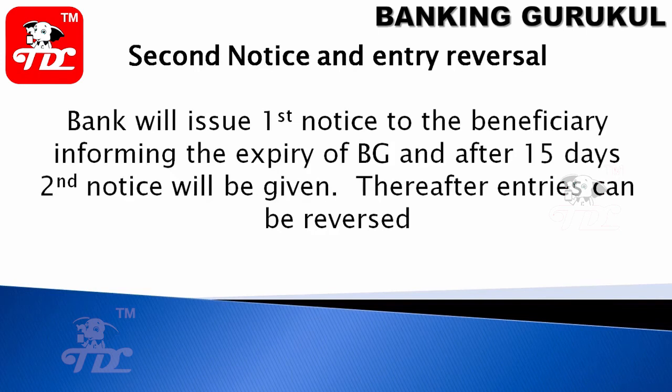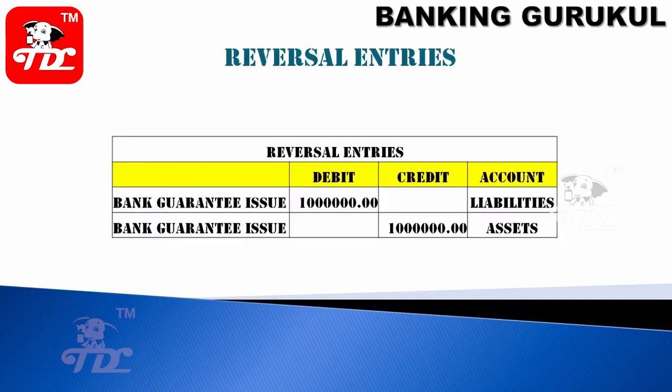So what is a notice? The bank will issue a first notice to the beneficiary informing of the expiry of the BG. So you have taken a BG for 1 year. On the expiry, if the beneficiary has not informed, then you will send a notice after 15 days, and the second notice will be given. Thereafter, entries can be reversed. After the second notice, if the beneficiary has not responded, then you can reverse the entries. Initially we credited liabilities, now we will debit. Initially we debited assets, now we will credit, so that it will become zero.